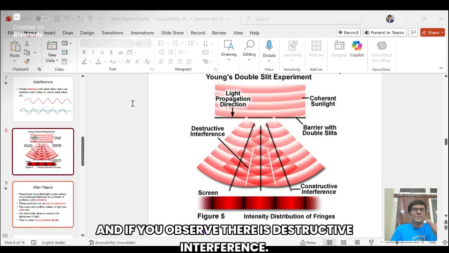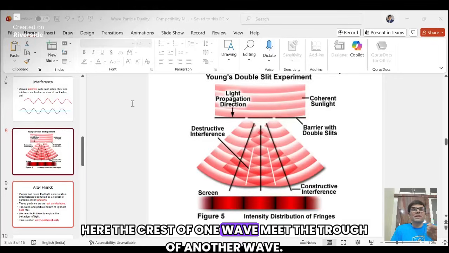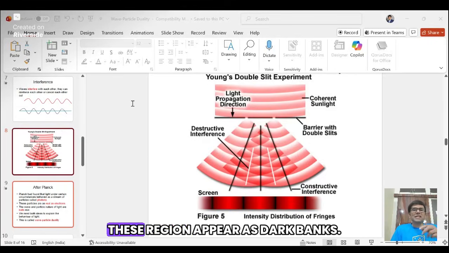And if you observe, there is destructive interference. Now look at the regions marked destructive interference in the diagram. Here the crest of one wave meets the trough of another wave. So they cancel out each other on the screen. These regions appear as dark bands.